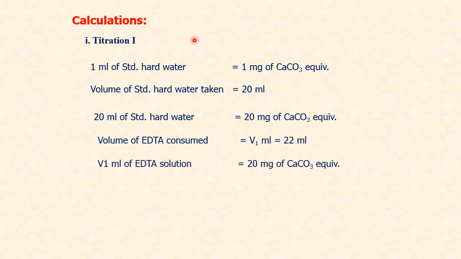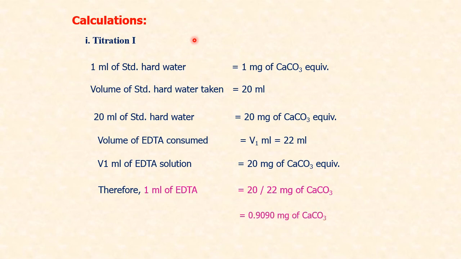So V1 ml of EDTA is equal to 20 milligram of calcium carbonate. So 1 ml of EDTA is 20 by 22 milligram of calcium carbonate, which is equal to 0.9090 milligram of calcium carbonate.